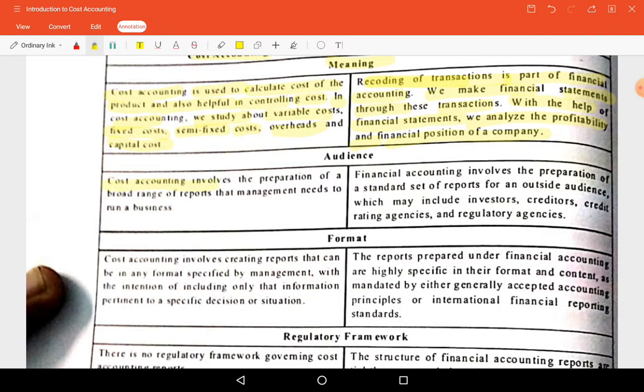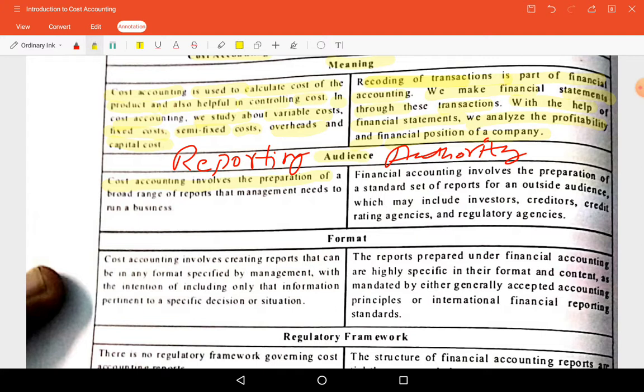Cost accounting involves preparation of reports. For whom is it made? The audience, or interested parties, or you can say the reporting authority. Whom do you report to? Cost accounting reports are made for whom, and financial accounting reports are made for whom, that is what we are going to see.